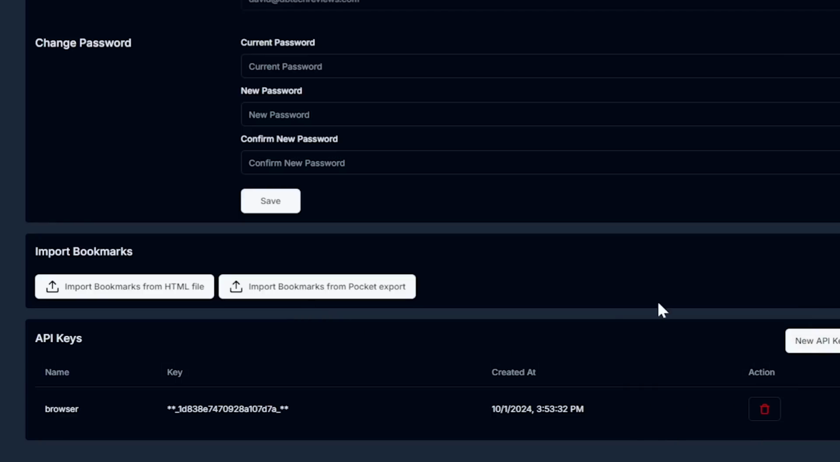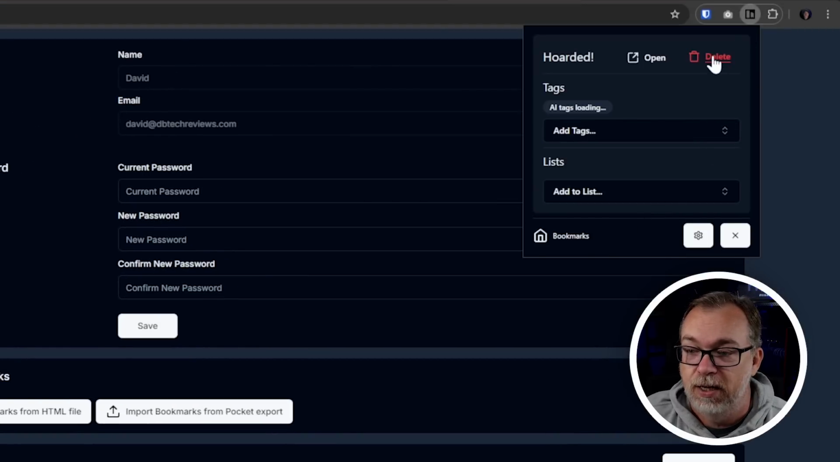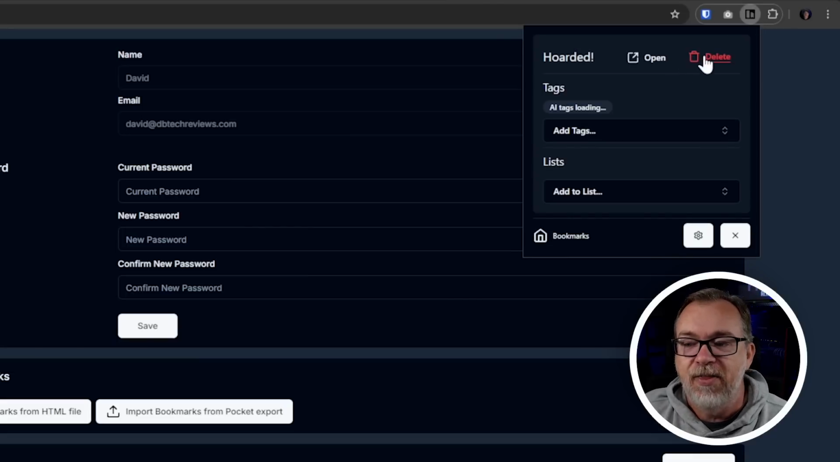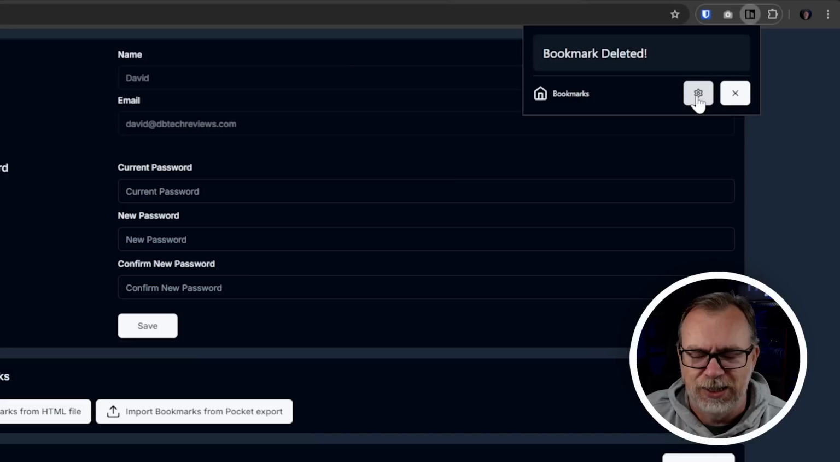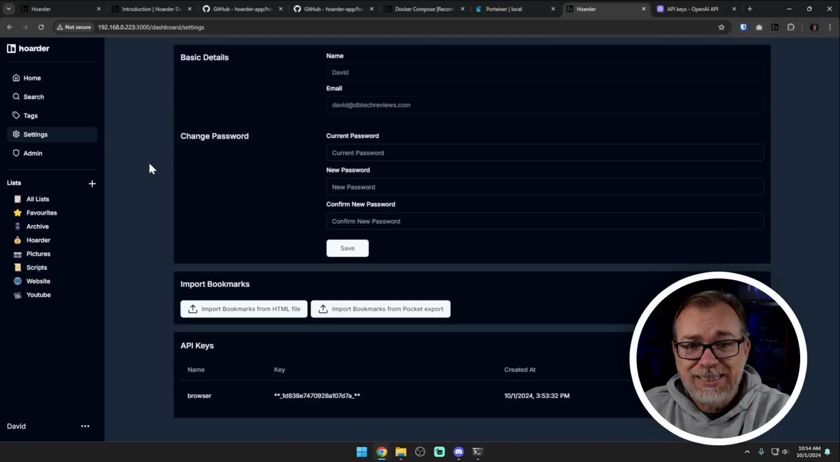You can also do a new API key for doing things like logging into the browser extension, like we talked about earlier. I've got that extension up here, and by default, anytime you click this, it automatically hoards it, and then you can delete it, and then you can go into the settings for it. It's an extra step, but just be aware that that's currently how things work. But you can click settings and you can log out. And then when you log out, you can either log in via a username and password or an API key, whichever you prefer. So that is settings. That is your account settings for your individual account.